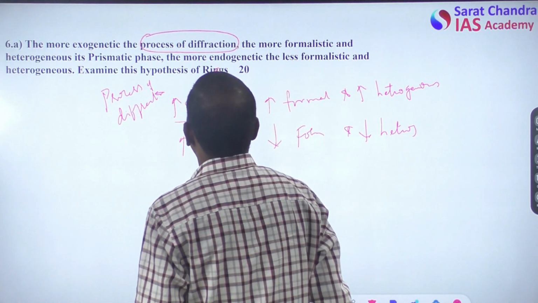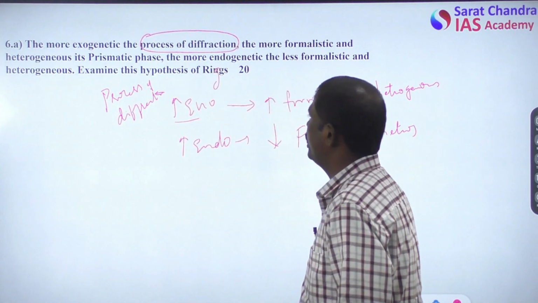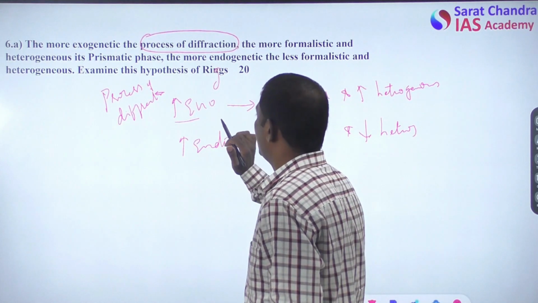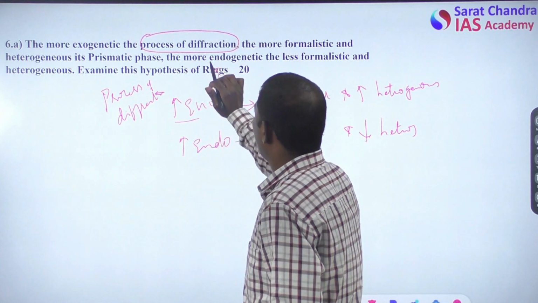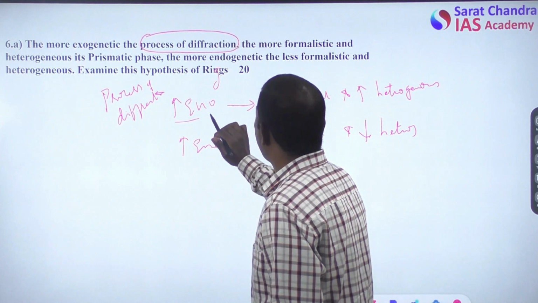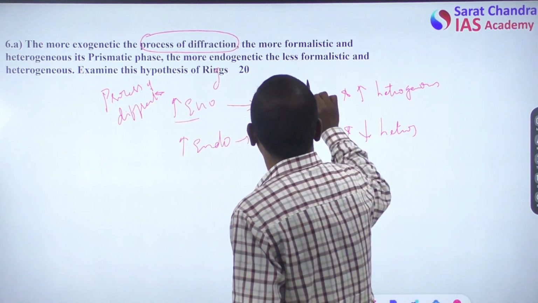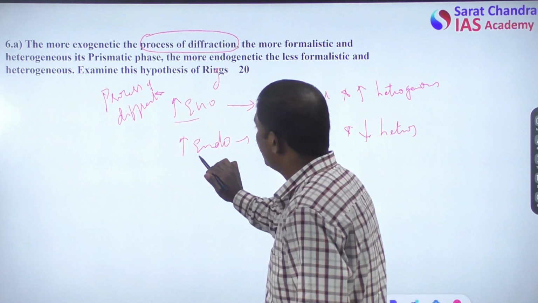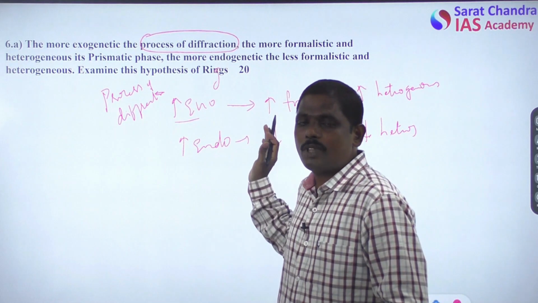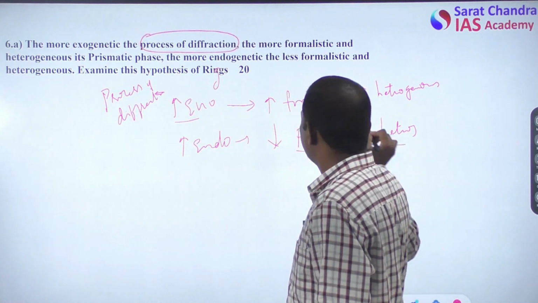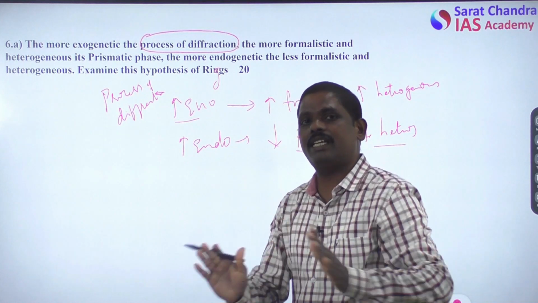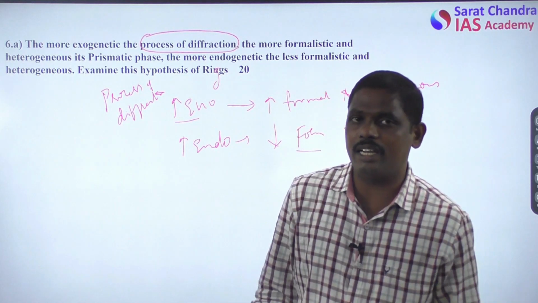All right, so examine the hypothesis of Riggs. We need to explain the Riggsian concept of exogenetic process of diffraction, endogenetic process of diffraction, and the impact of the exogenetic process of diffraction on formalism and heterogeneity. Similarly, the impact of the endogenetic process of diffraction on formalism as well as heterogeneity. If we can divide these elements, then it is very easy to answer.